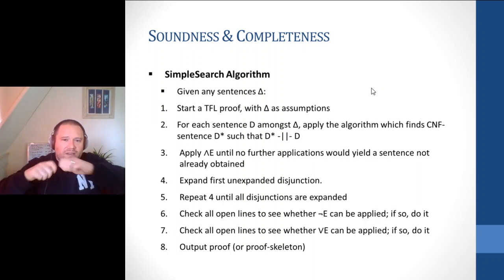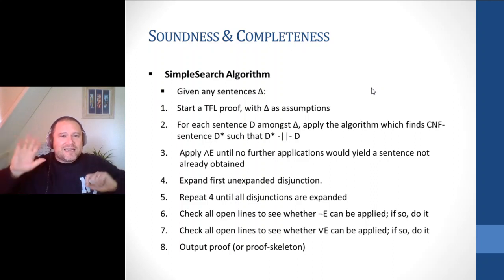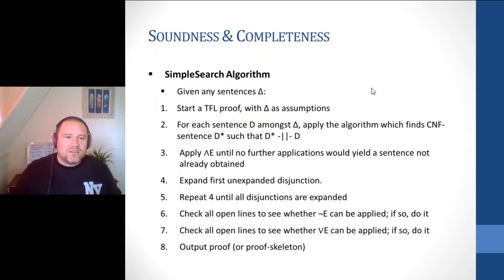We then expand each disjunction in turn inside our various expanded disjunctions with the aim of eventually trying for disjunction elimination. You then check each open line to see whether negation elimination can be applied. If it is, do so. You then check all open lines to see whether disjunction elimination can be applied.